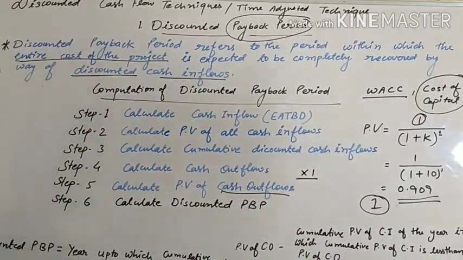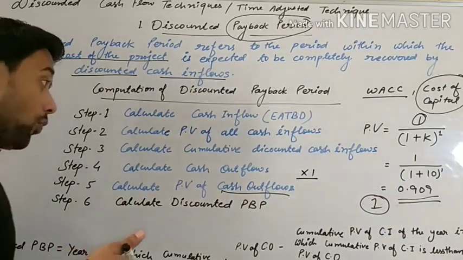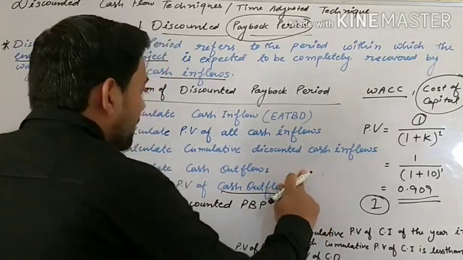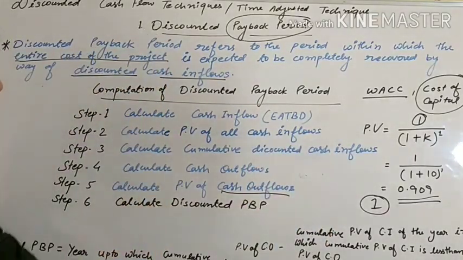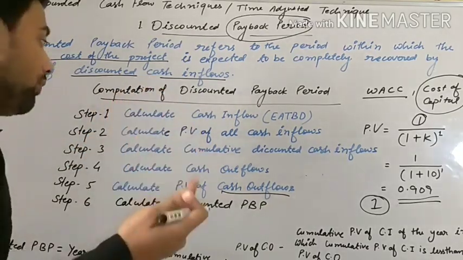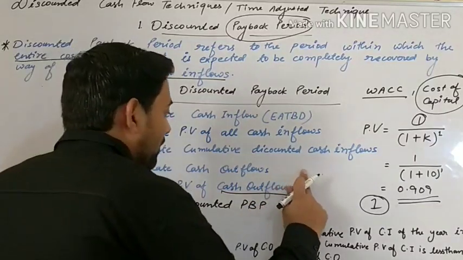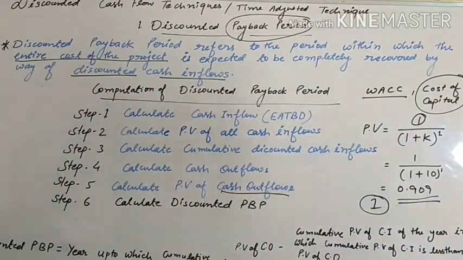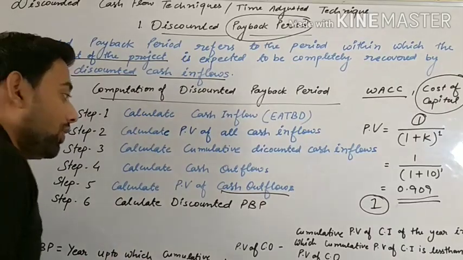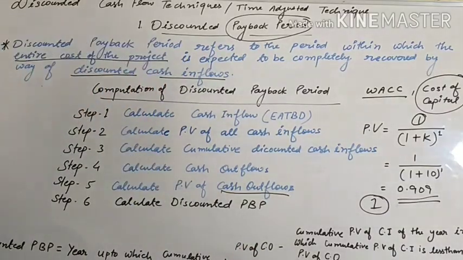It means if cash outflow is 1 lakh, you will multiply it by 1 and it would be your PV of cash outflows. Sometimes, like working capital, it may be required more in the second year, the third year, or the fourth year. In that case, PV is used; otherwise you will multiply by 1 and find the PV of cash outflow. Okay.